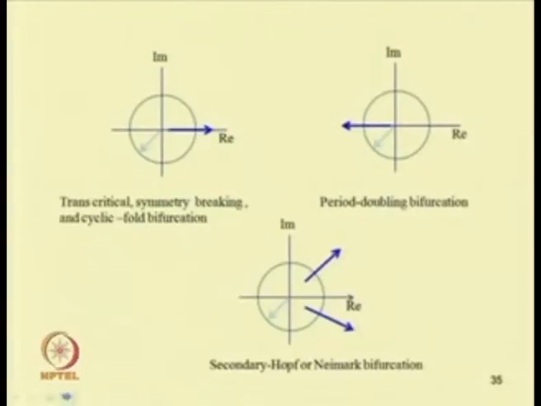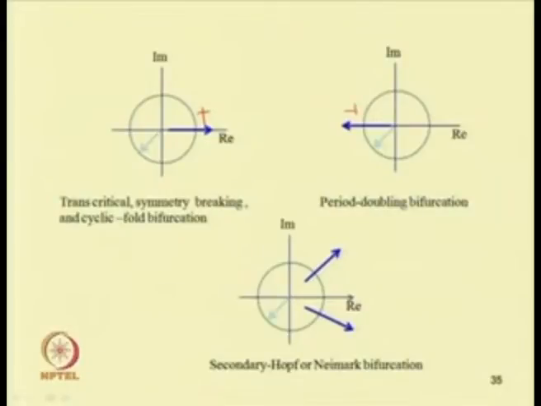Last class we also discussed that a transcritical, symmetry breaking or cyclic fold bifurcation will occur if one of the Floquet multipliers leaves the unit circle through +1. In case of the period doubling bifurcation, one of the Floquet multipliers leaves the unit circle through -1.